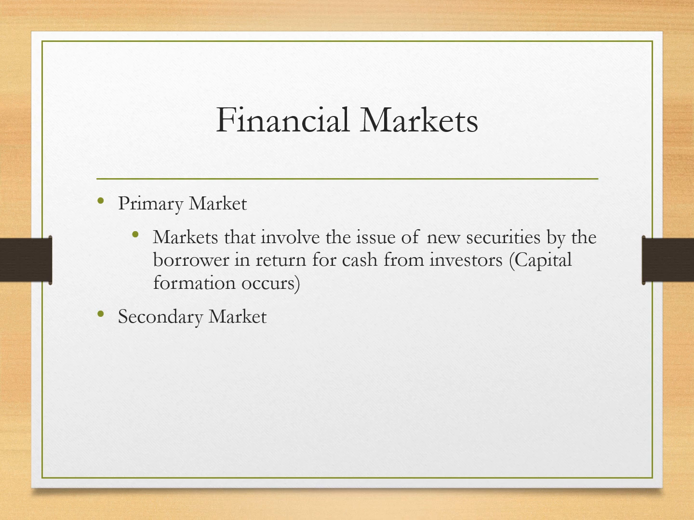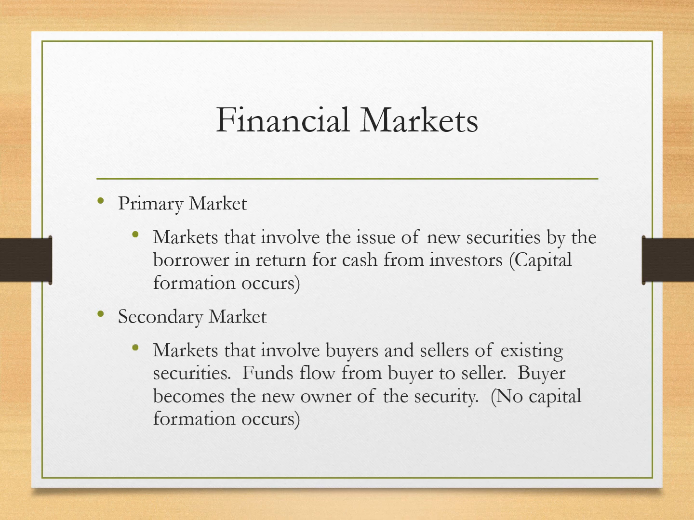Then secondary market. What is secondary market? A market that involves buyers and sellers of existing securities. These are basically those markets in which existing buyers and sellers are already trading. Existing companies are already trading. Like if I talk about Nestle, Apple, Samsung, HP, IBM, they are already doing financial trading in stock markets. That market is known as secondary market.